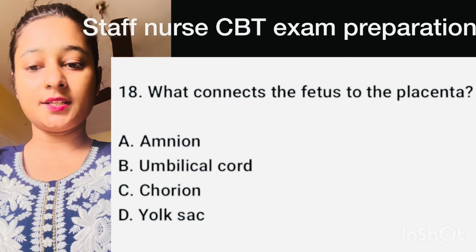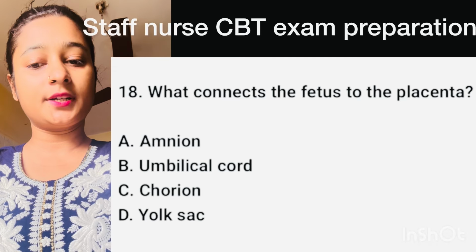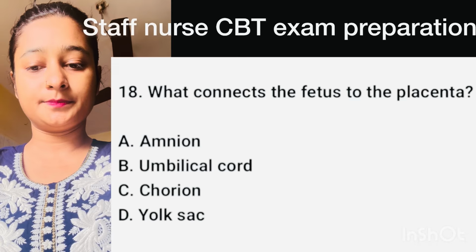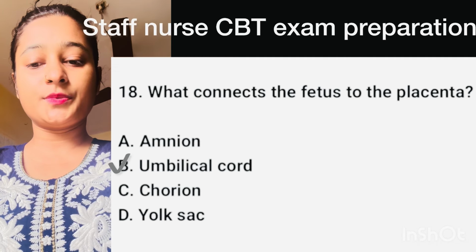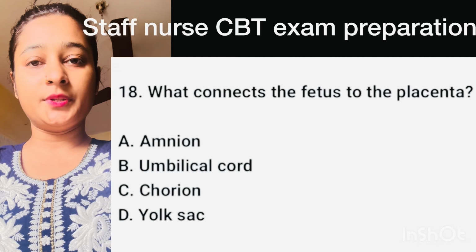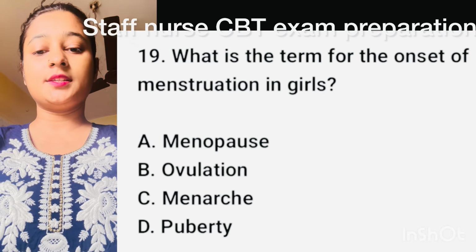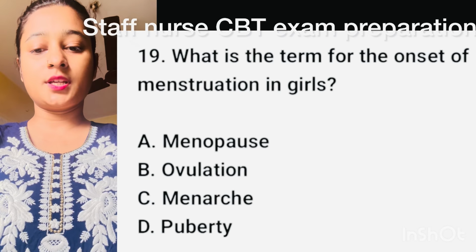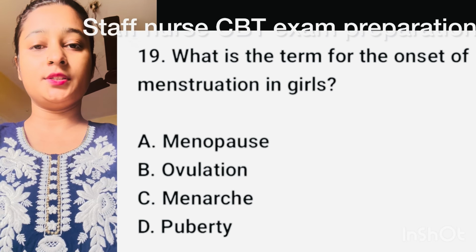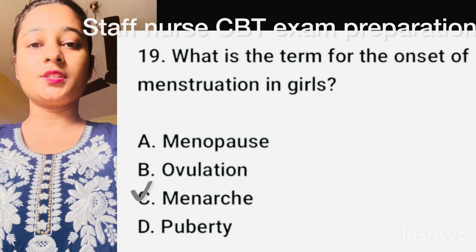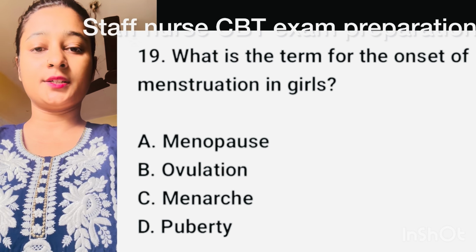Question number 18. What connects the fetus to the placenta? Here, correct option is option B, umbilical cord. Question number 19. What is the term of the onset of menstrual in girls? Here, correct option is option C, menarche.